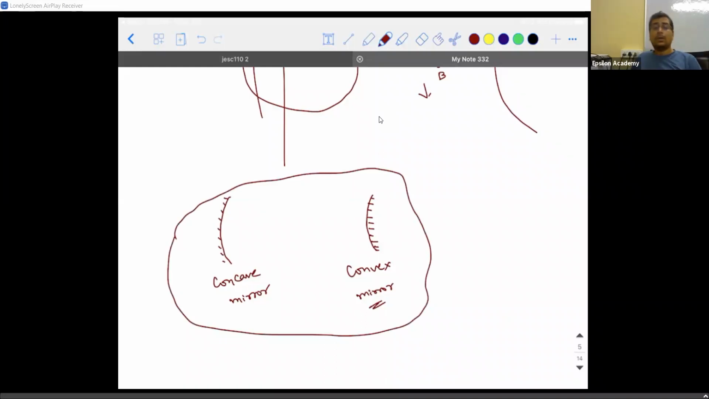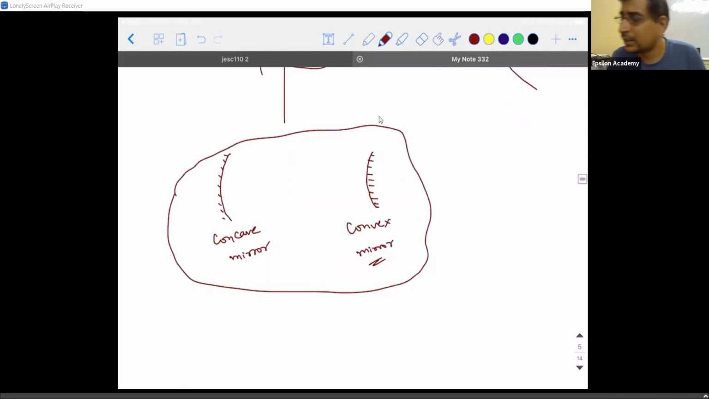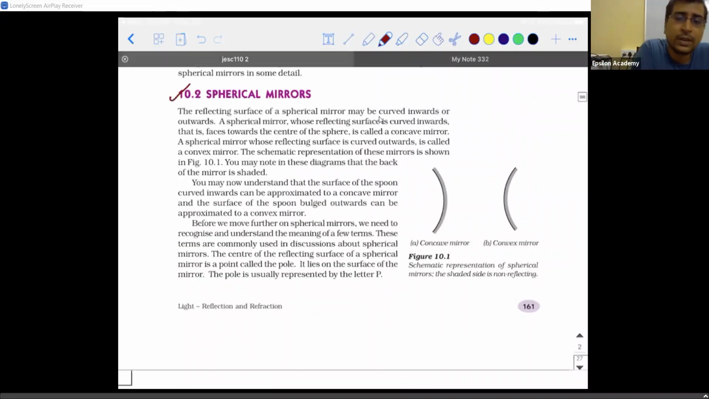Now, we are going to use the theory behind physics to understand what exactly happened when you try to move the spoon and try to observe your face in it. Okay. So before that, we need to understand certain terms associated with these spherical mirrors. Shall we get started?